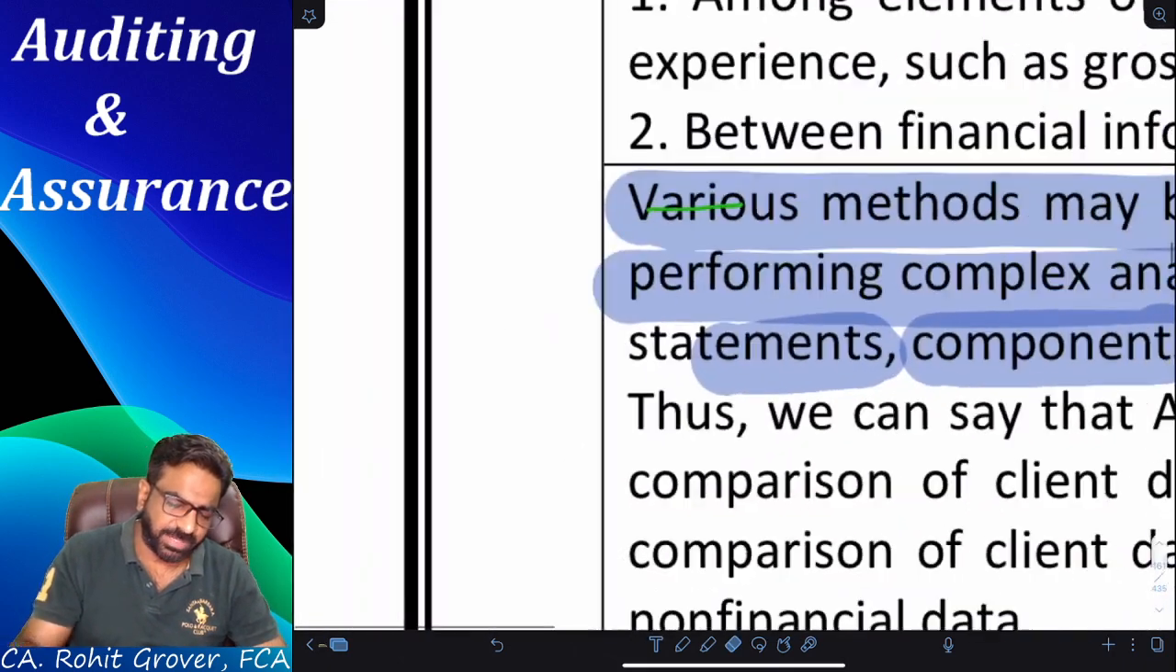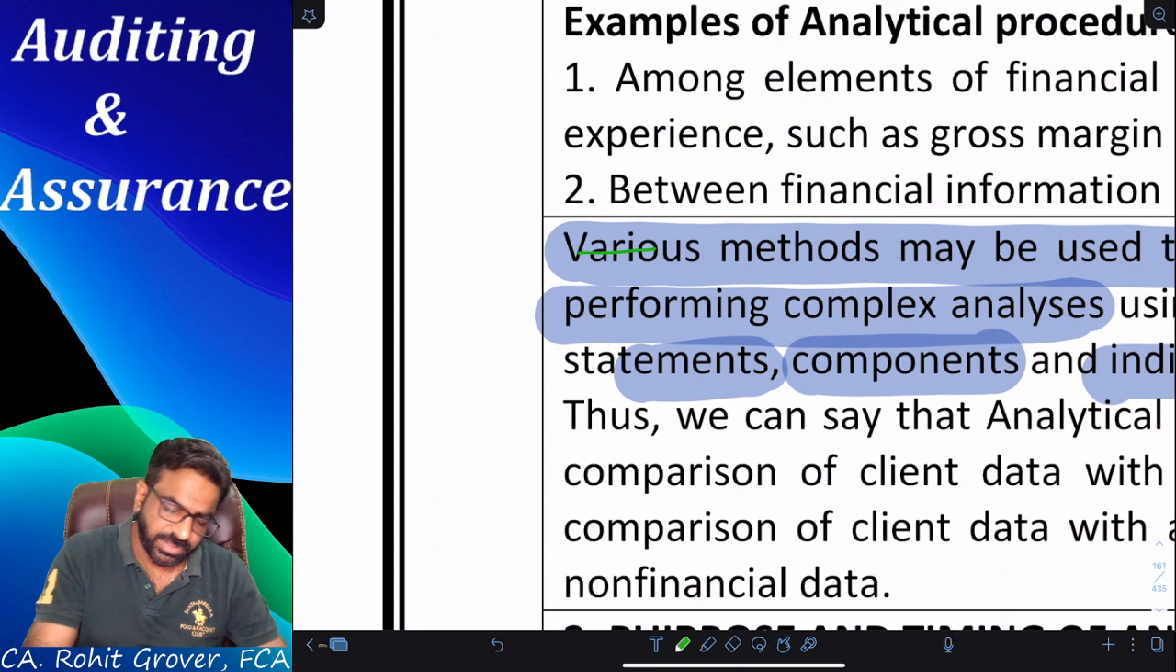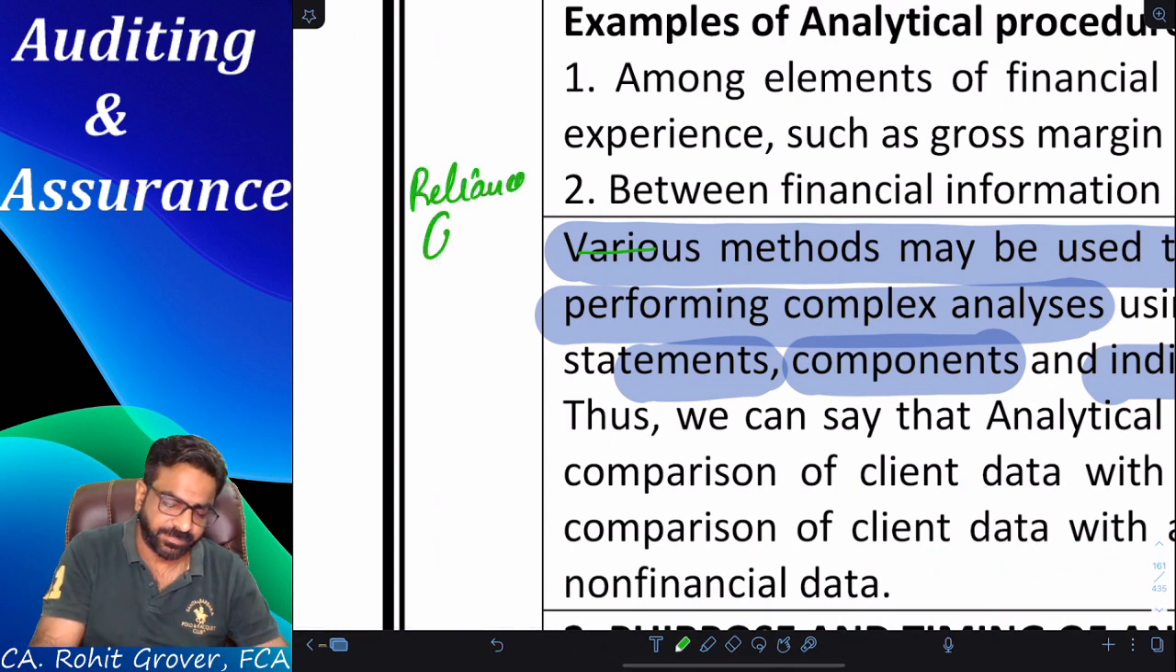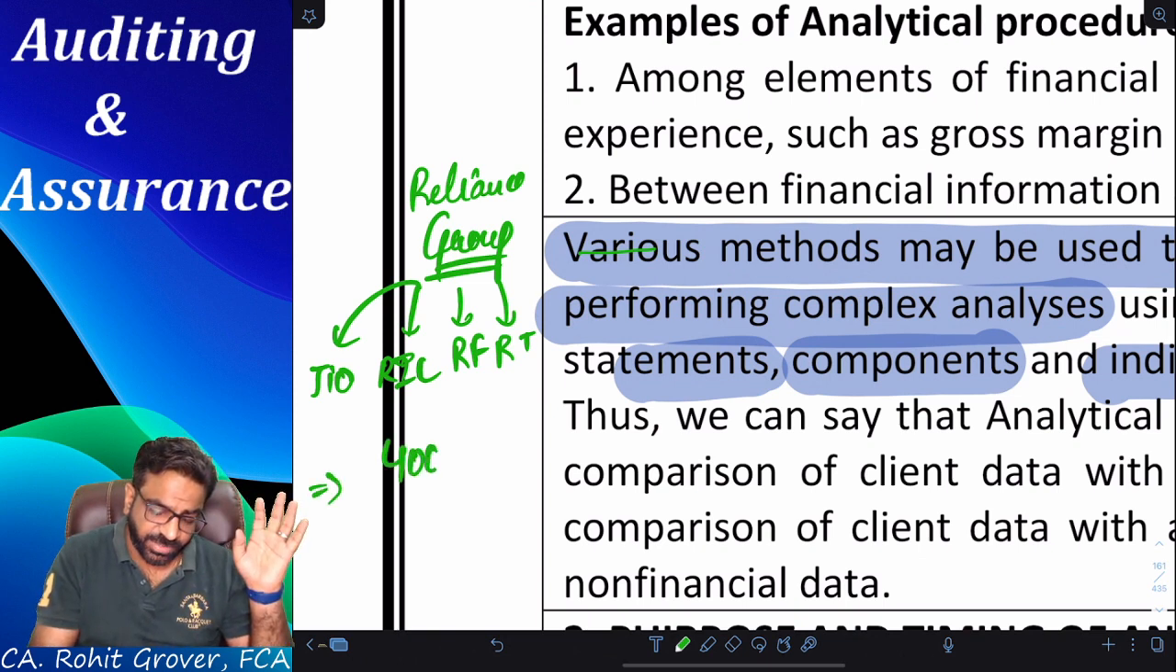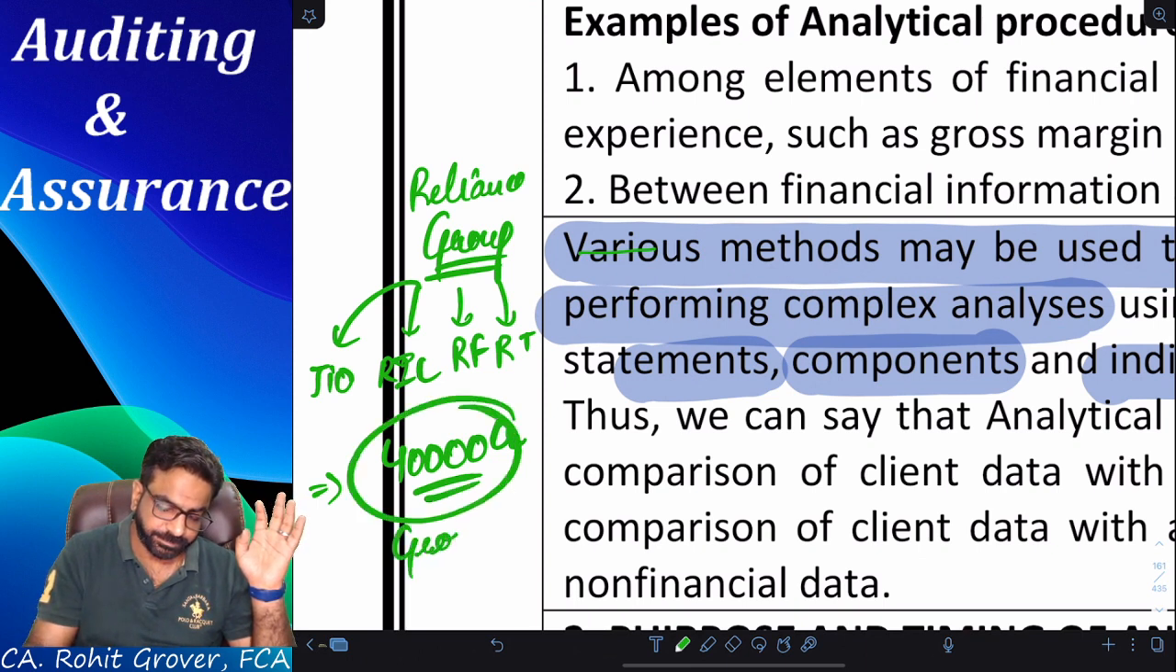Acha, everyone, please tell me one thing. Suppose this is the Reliance group. Give me the answer, everyone. It is the Reliance group in which Jio is also there, Reliance India Limited is also there, Reliance Fresh is also there, and Reliance Trends is also there. The total profit of Reliance is 40,000 crores. This is the group profit.